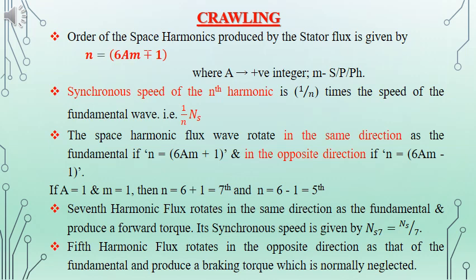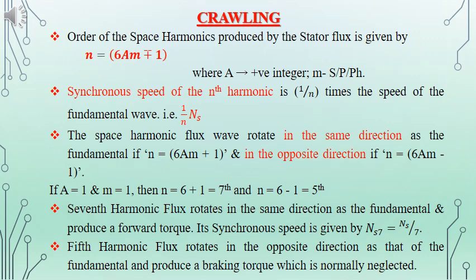That is why when we are writing the flux equation phi, we are considering it as minus phi 5 and plus phi 7. And there we have considered a equal to 1 and m equal to 1. We get n equal to 7 and n equal to 5.